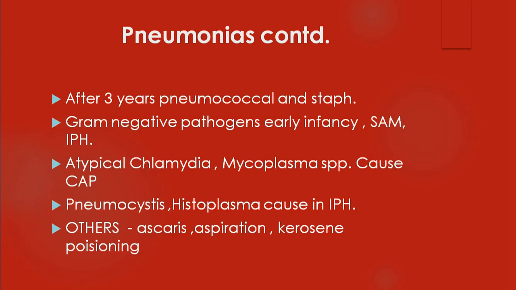Why does this happen? Suppose a child develops some osteomyelitis or some other infection or a pyelonephritis, then a metastatic infection can occur in the lung also. The staphylococci can spread through the bloodstream. That happens more often with malnourished and immunocompromised children. So they may have metastatic lung infection and may develop pneumonia. Okay. So you must remember certain sections of the child population are more vulnerable to gram-negative pathogens. Out of them, especially young infants, I told you already, in the first 2 months, because of genital flora in the mother, this usually is having gram-negative pathogens. They also tend to have severe acute malnutrition.